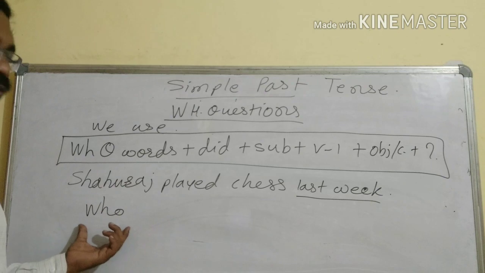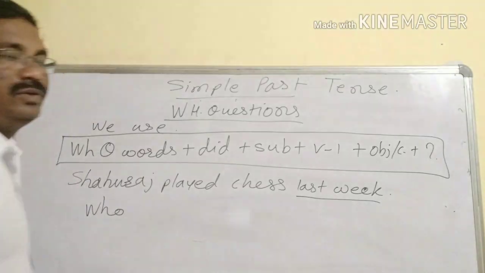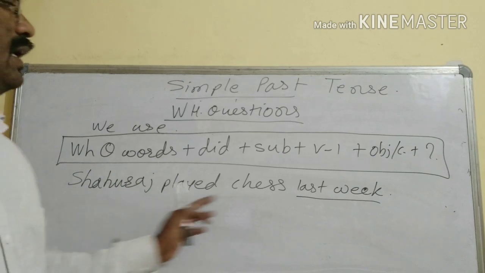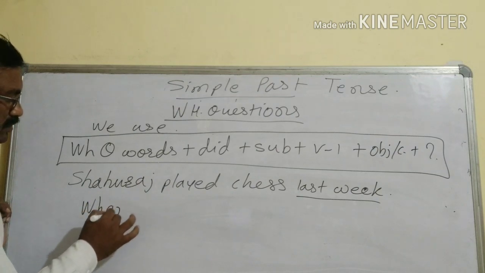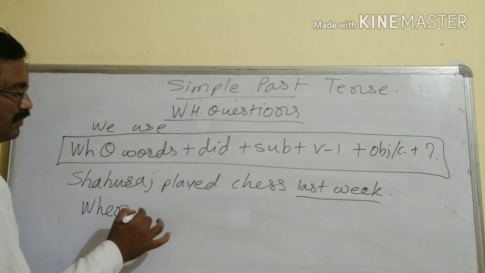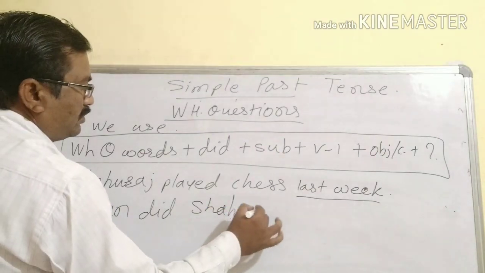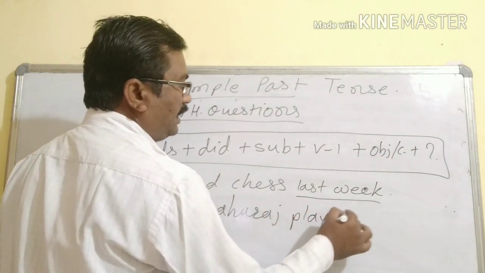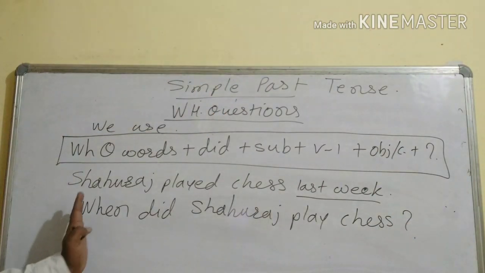Okay. If you use who, will you get the answer last week? No. So we should take such a question word which will give the underlined word as an answer. So if we take when, this question word we have taken, when. Again another auxiliary verb we have to take: when did Shahuraj. Should we take played? No, we should take play chess and put a question mark.